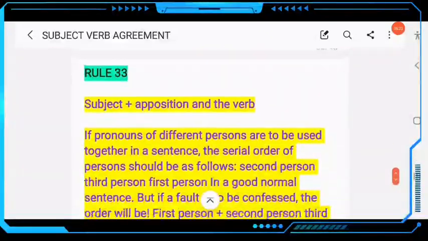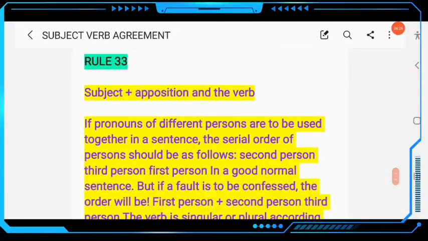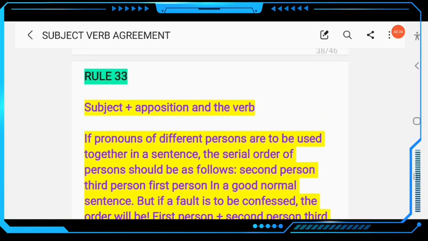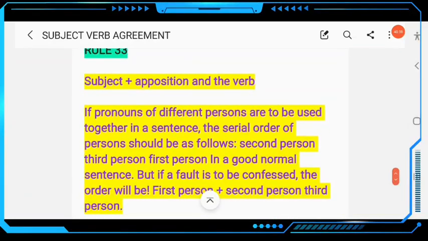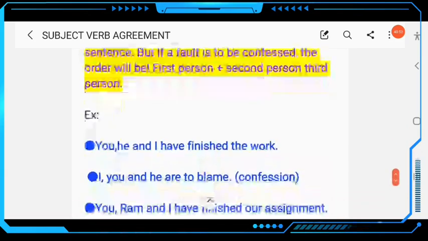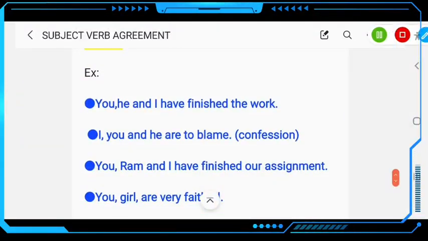Then next, come to rule number 33. Subject plus apposition and the verb. If pronouns of different persons are to be used together in a sentence, the serial order of persons should be as follows: second person, third person, and first person in a good, normal, positive sentence. But if the sentence shows any guilt or confession, then the order will be first, second, and third. So look at this: you, he, and I have finished the work.